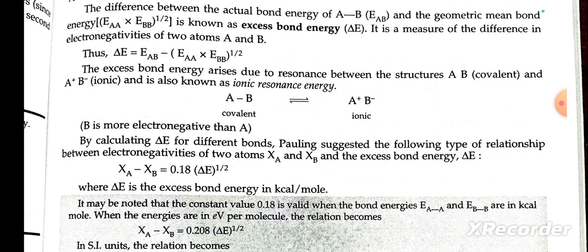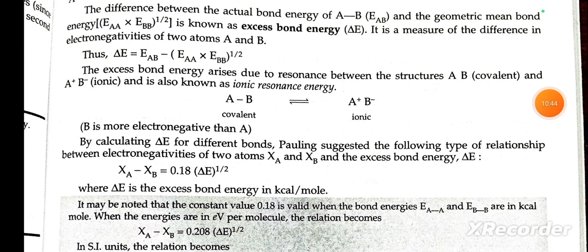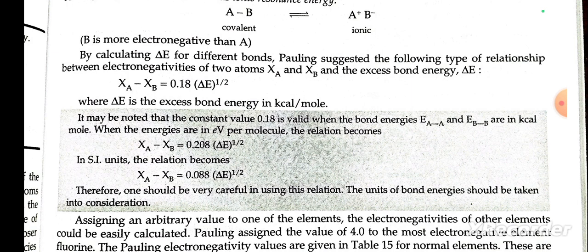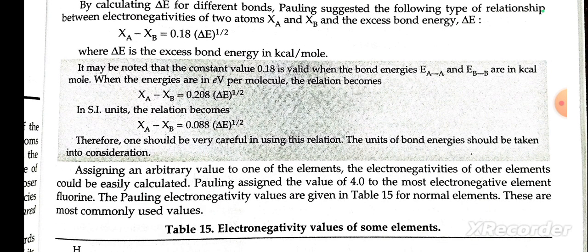By calculating electronegativity for different bonds, Pauling suggested the following type of relationship between the electronegativities of two atoms, XA and XB, and the excess bond energy, where the excess bond energy is in kilocalories per mole. It may be noted that the constant value 0.18 is valid when the bond energies E_AA and E_BB are in kilocalories per mole.